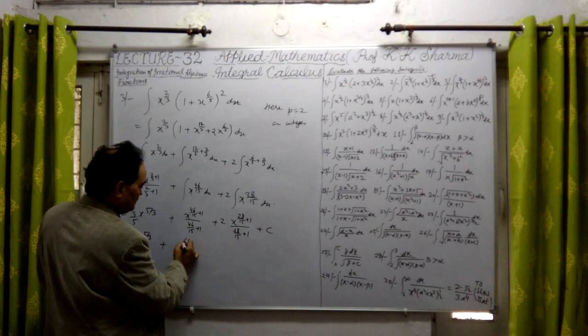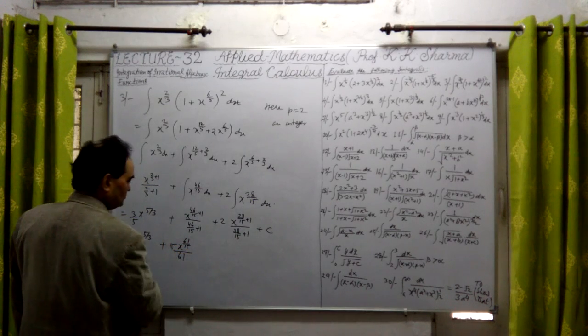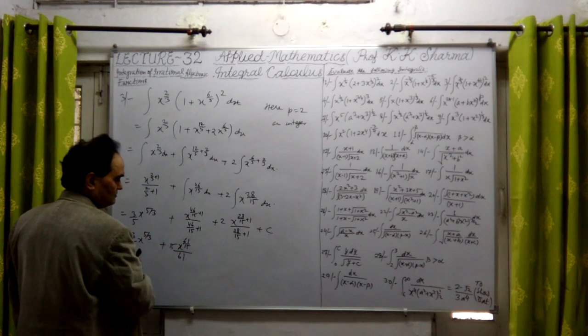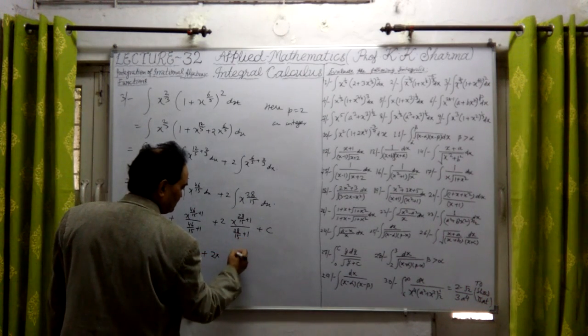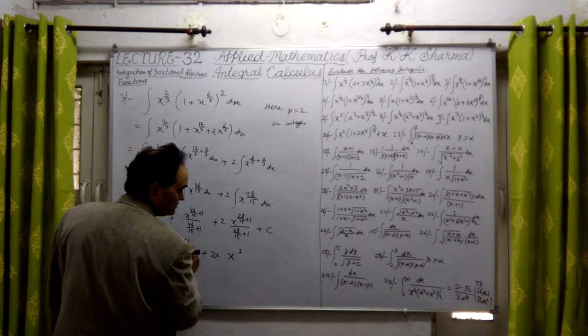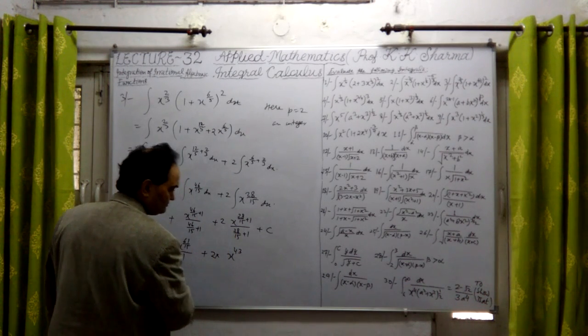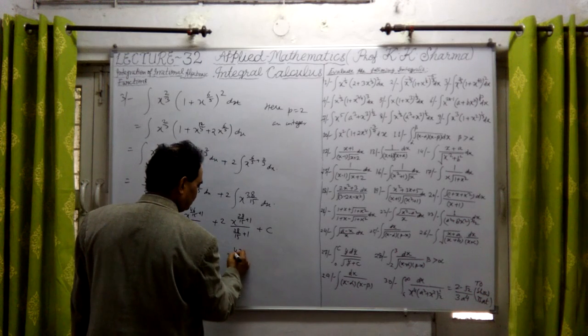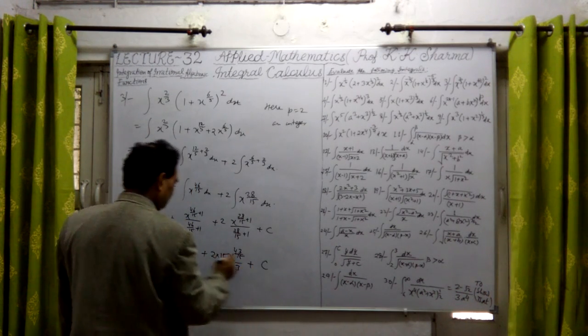It is x to the power 61 upon 15, and it will be 15 upon 61 with a plus sign. This is 2 into, 8 plus 5 is 13, 1 carry, 2 plus 1, 3 and 1, 4, so 43 upon 15, so it is 15 upon 43, plus constant c.